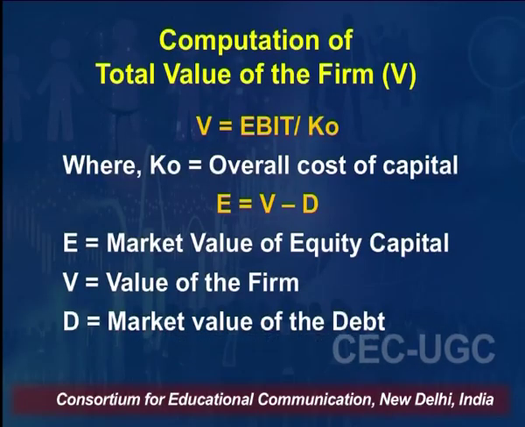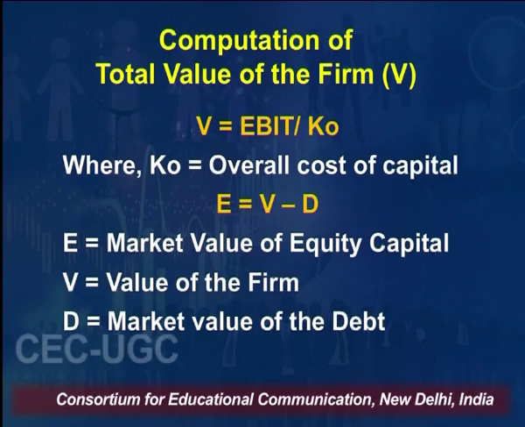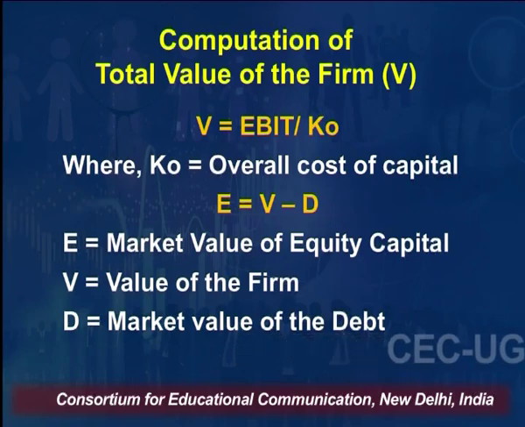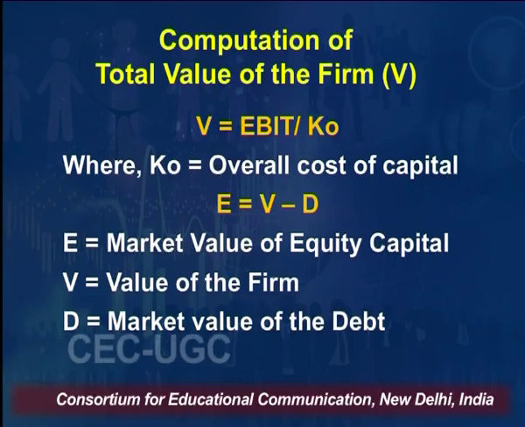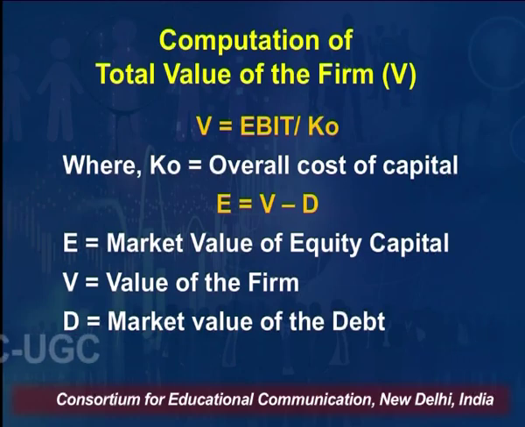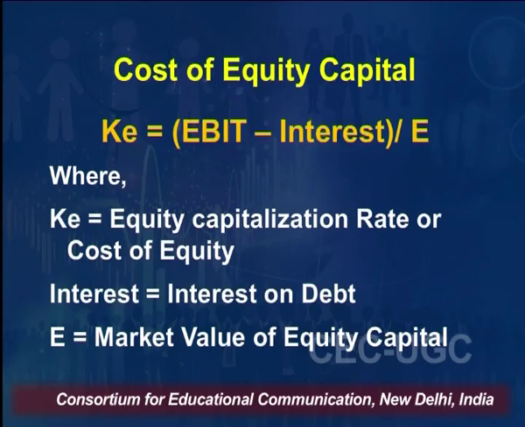Moving ahead with the practical part of this theory, it is represented with the help of this equation, where the value of the firm is equal to EBIT divided by overall cost of capital, similar to what we discussed in the previous theory. When we need to calculate the value of the firm using value of equity and debt, then the value of the firm V is equal to E plus D, that is equity and debt, and we can interchange the values for calculating the missing figures. And overall cost of capital can also be calculated by subtracting interest from EBIT and dividing the remaining amount by E.